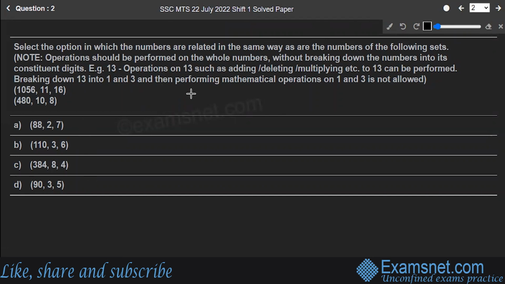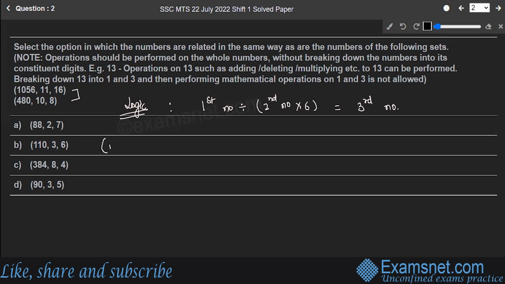For that you have to find out the logic which is existing between these 2 sets. The logic over here, when you study them, is first number divided by second number multiplied by 6 gives you the third number.